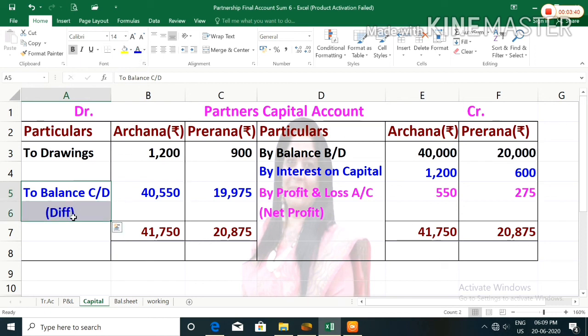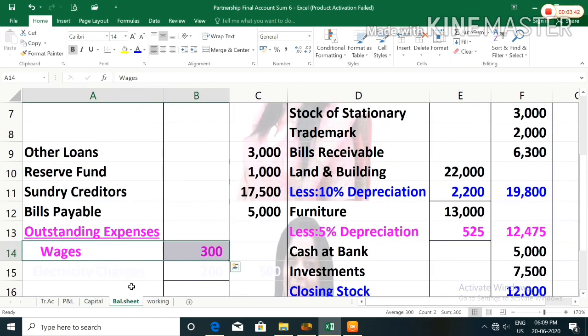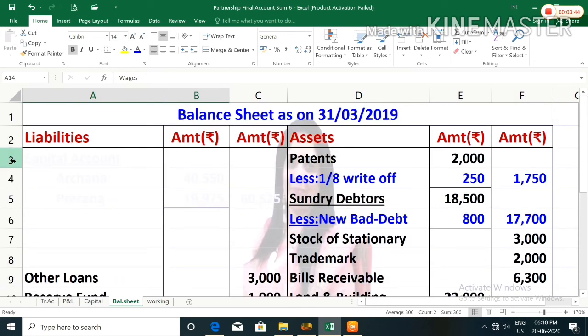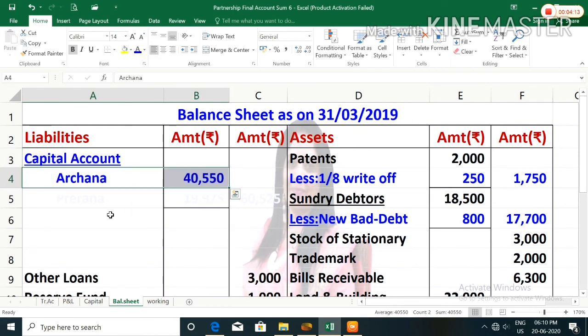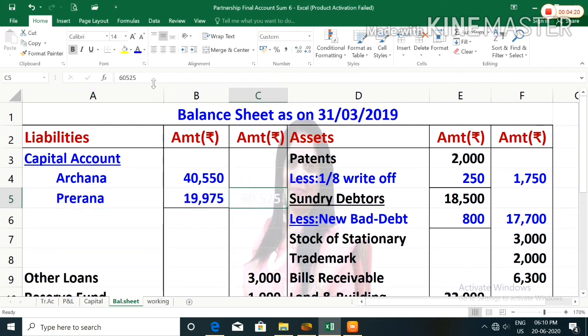This balance will be transferred to the balance sheet liability side. In balance sheet liability side you will record capital account Archana 40,550, Prerna 19,975. The total amount will be recorded in outer column, that is 60,525. Let's find out the total of liability and asset.